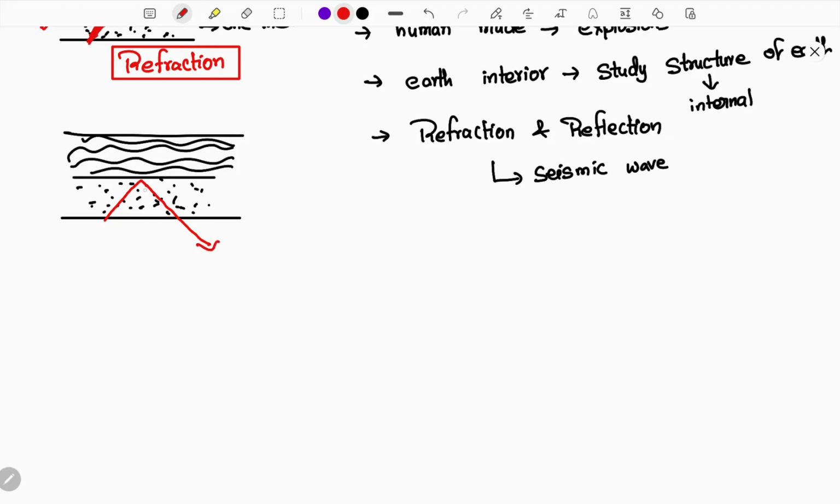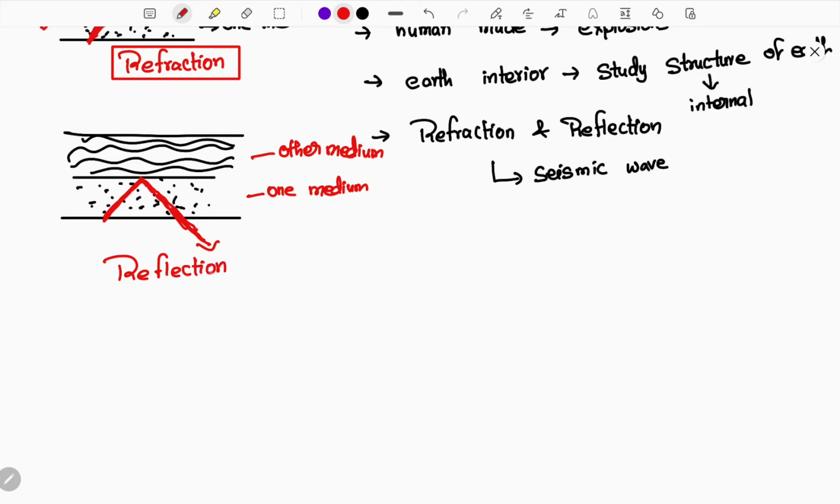So the ray or wave, the so-called seismic wave, is traveling from one medium, maybe anything, solid or liquid, to the other medium. When a seismic wave is unable to travel to the other medium and just gets reflected back to the same medium, this is called reflection.